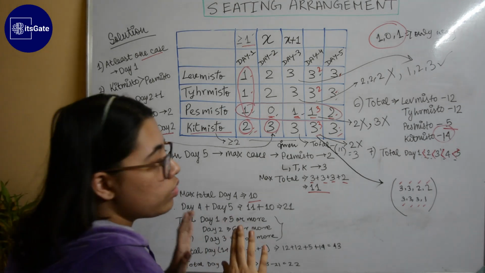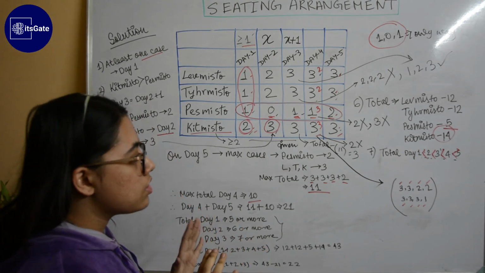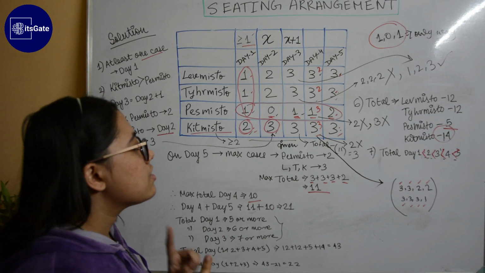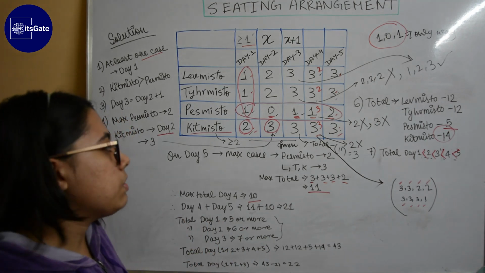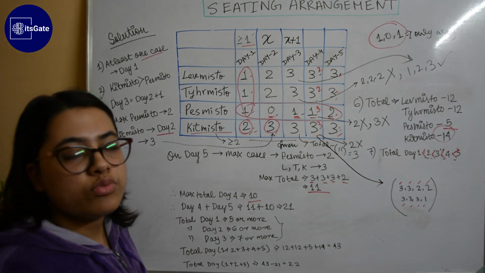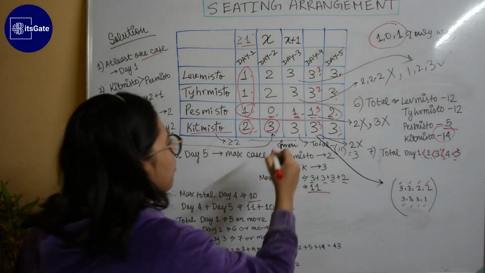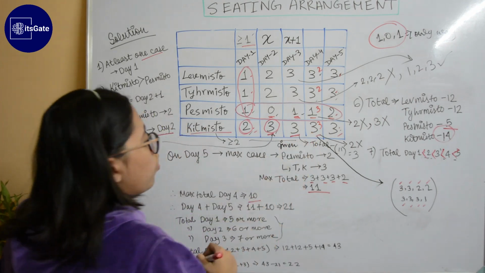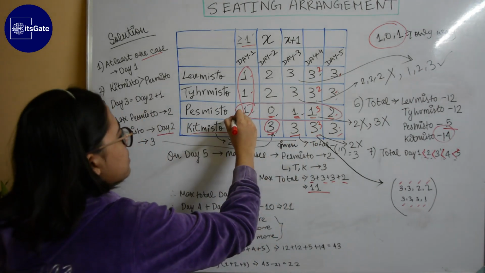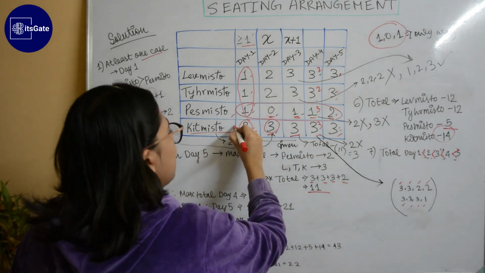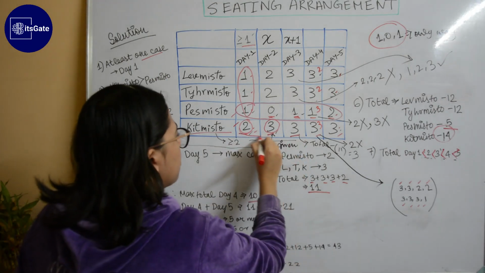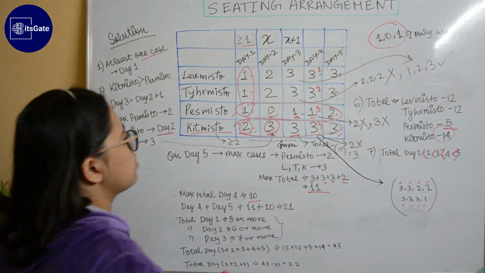So the only way to achieve 6 using 0, 1, 2, 3 is 3, 3. Because 2, 4 is not possible because 4 is not there. So you can't use 4, 5 or any such numbers. So the only way possible is 3, 3. So we will put 3 and 3. So Pesmisto is done. Kitmisto is done. The whole of Kitmisto and Pesmisto is done.